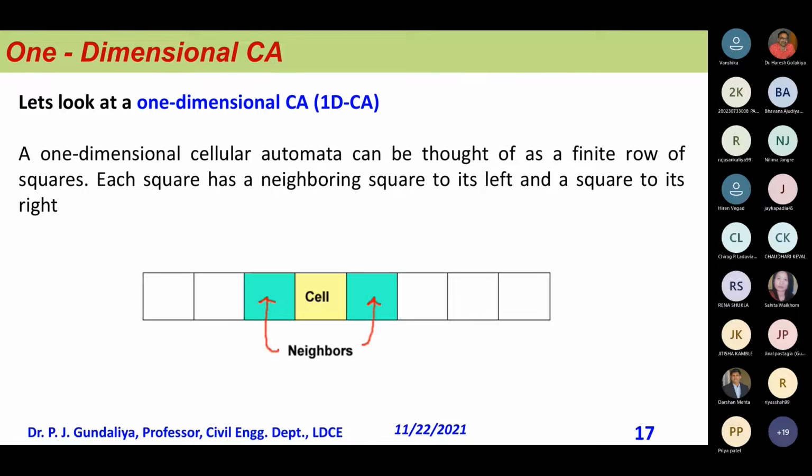After 10 seconds, if I take my time interval as 10 seconds, what is going to be the situation? The situation is how these neighbors react with this cell. The status of the cell at 0 seconds may change after 10 seconds, depending on the rules given by the programmer, or whoever developed the algorithm.